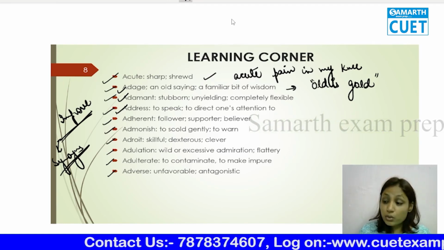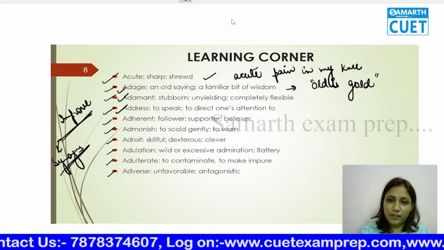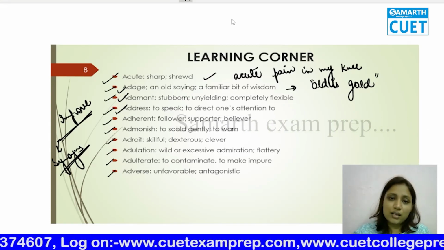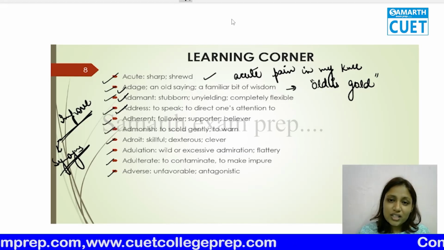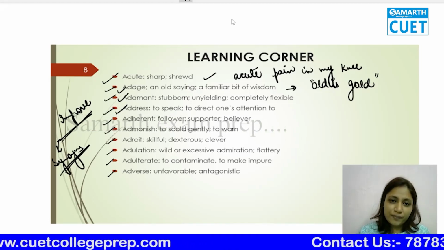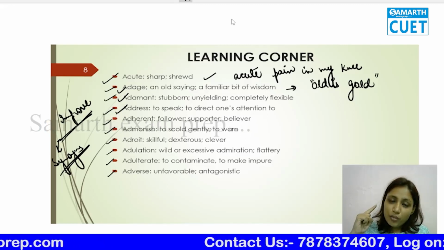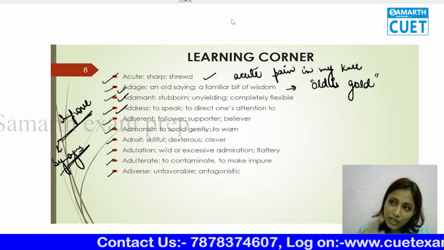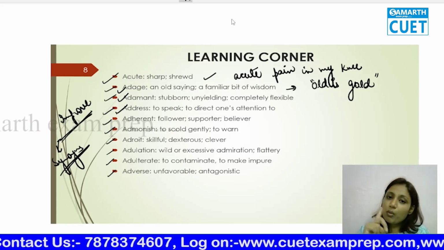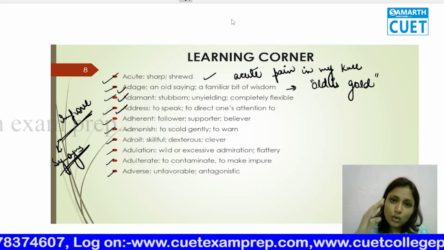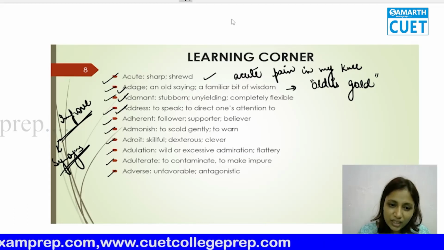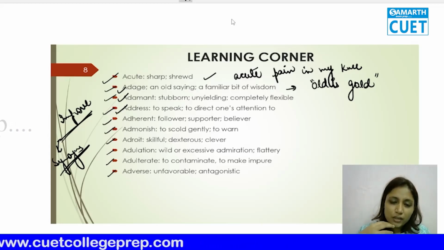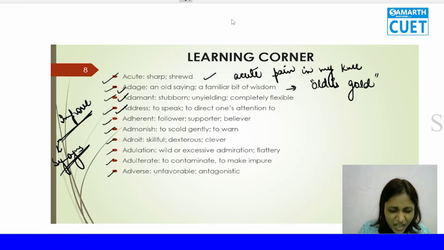I am admonishing you to not touch the hot cake. That means I'm warning you that this cake is hot and don't touch it. But if a second time I told you, I admonished you to not touch the cake, but you still did it, then I say, I admonish you for touching this cake. This time I'm scolding you that you touched it. So you have two meanings. One is to warn and one is to gently scold. See, it is not a very critical or very serious scolding or beating. Admonish means very slightly you shout, "Arey, why are you doing it?" This is admonish.